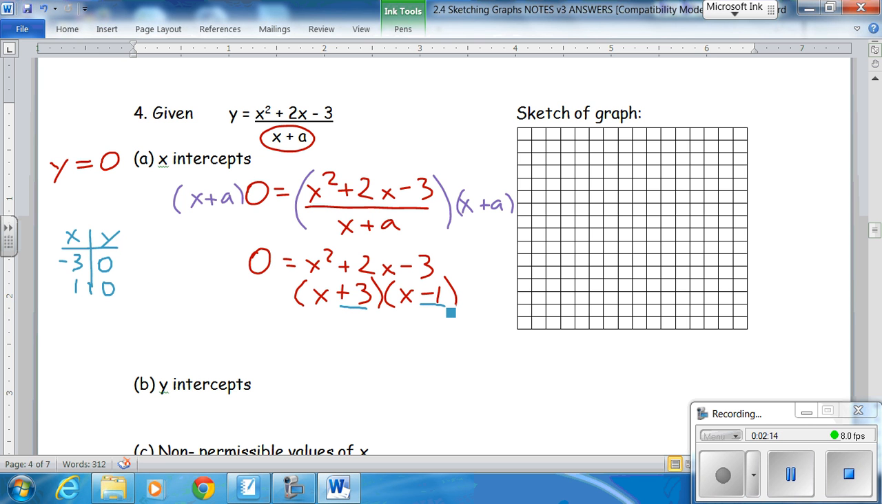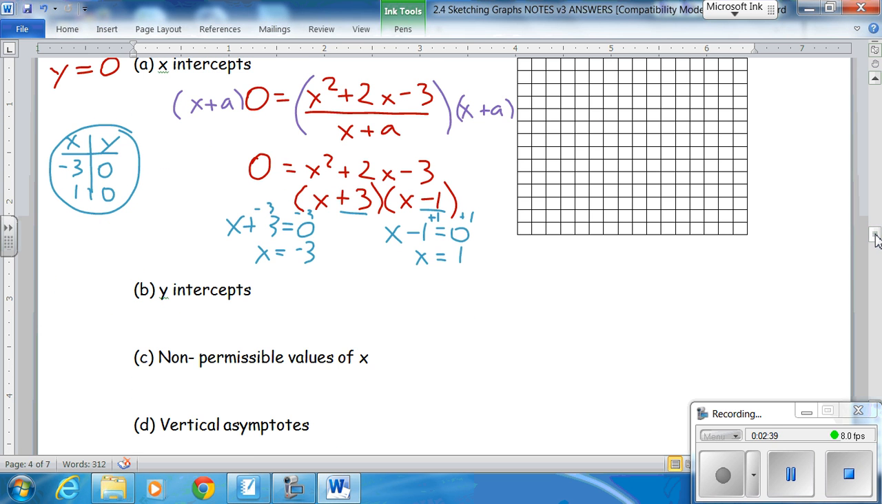Now here, x plus 3 is equal to 0, so x equals minus 3. x minus 1 is equal to 0, so x equals 1, just as I found on the table of values here. But I started factoring in my head, so I wanted to be consistent. So I've got a couple of x-intercepts.